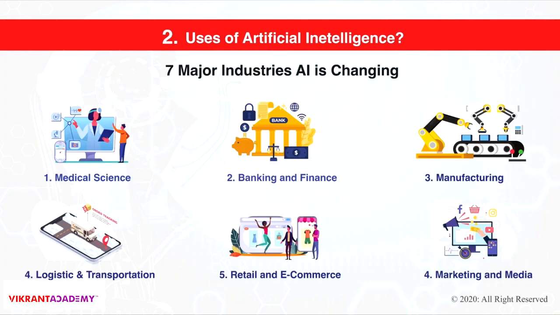Now, moving to the second slide, the uses of artificial intelligence. Based on that, we have picked seven major industries that AI is changing. The first one is medical science. We've seen how AI can have great potential to change the medical science industry of today.